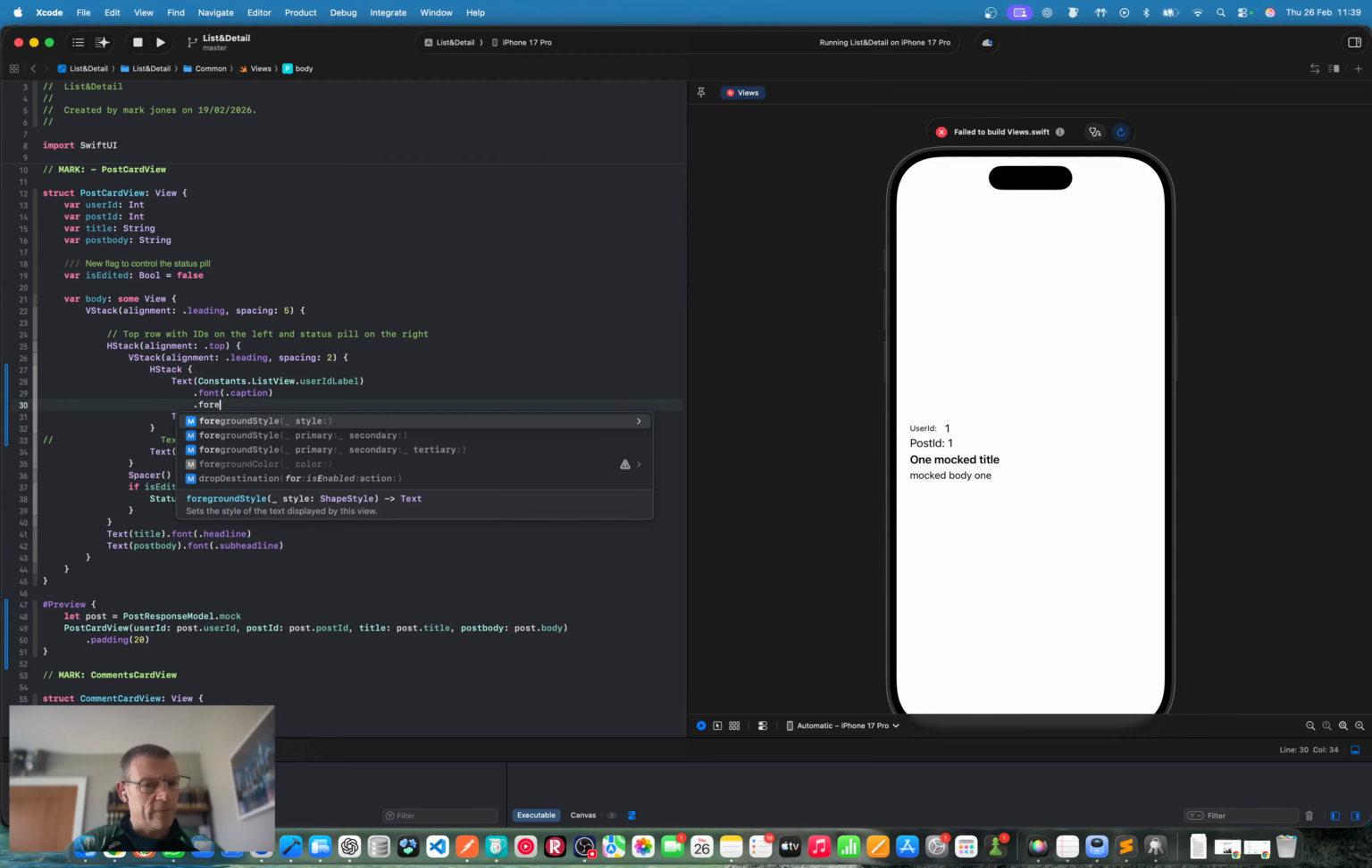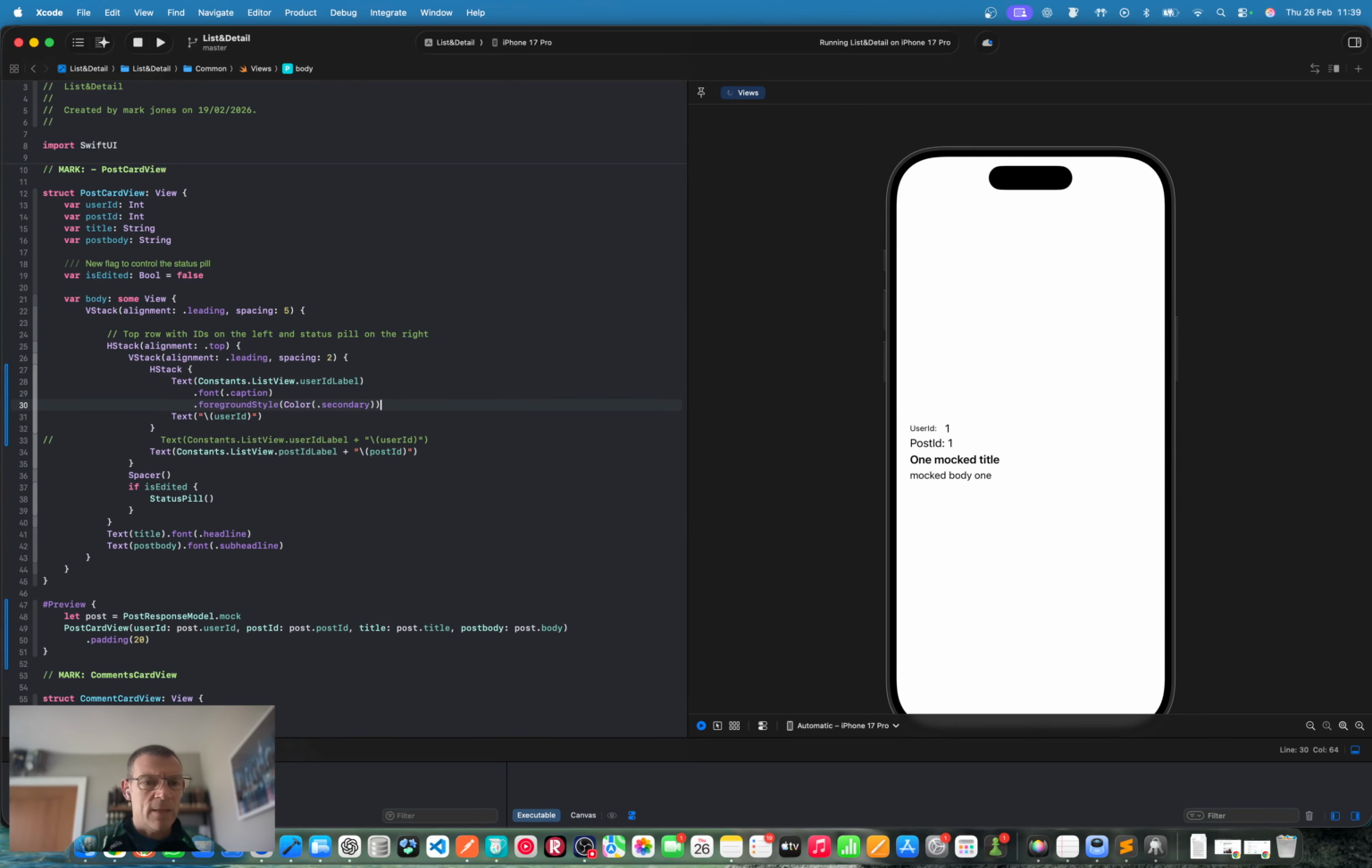So that's foreground style, right? Foreground style. Oh God, why do we have to do that? Just secondary like this. Okay, so we're making it gray. That's pretty good.